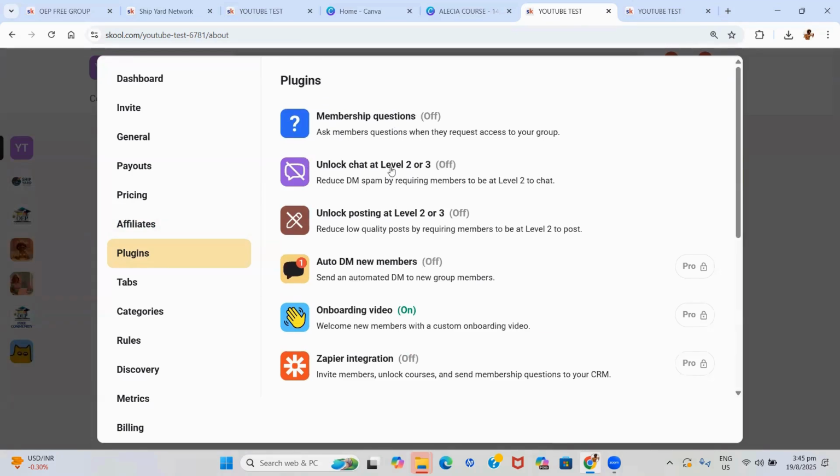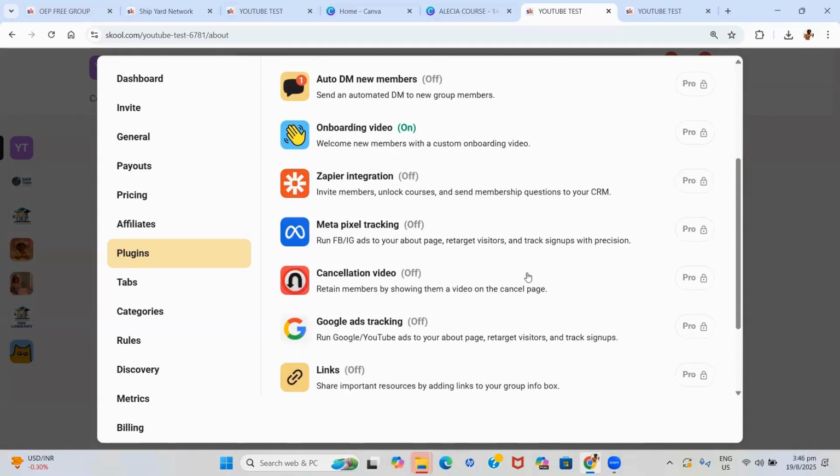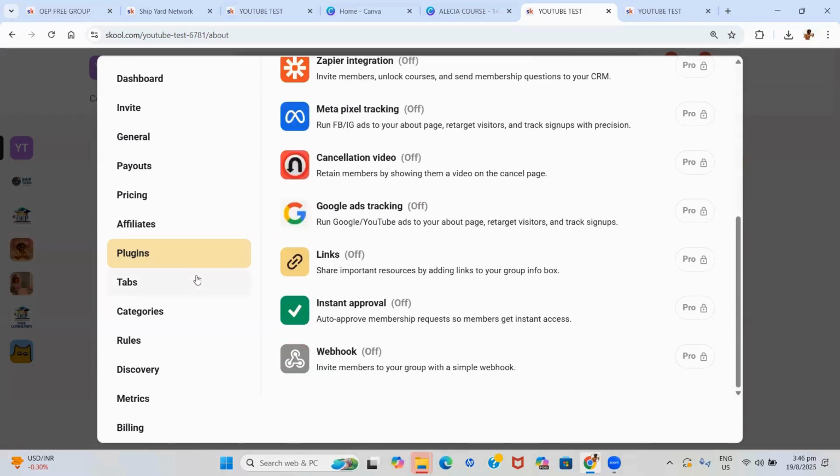Unlock chat. So if you don't want persons to come in and spam, you don't want them to start chatting the moment they come in, you can set it that they're supposed to reach a particular level before they can start talking. Unlocking posting at a particular level as well. You can send a DM to persons, like an automated welcome message, but you have to be on the pro plan. So there are some features there that you have to be on the pro plan.